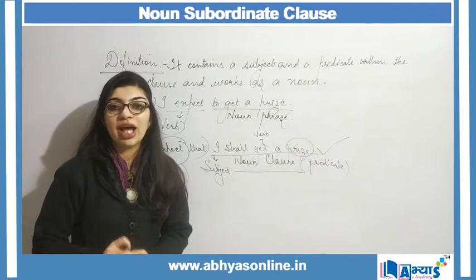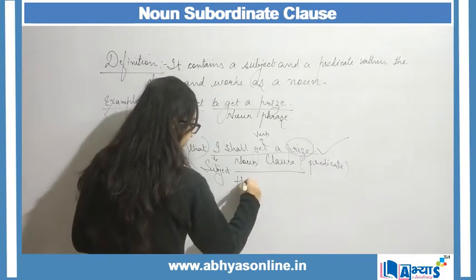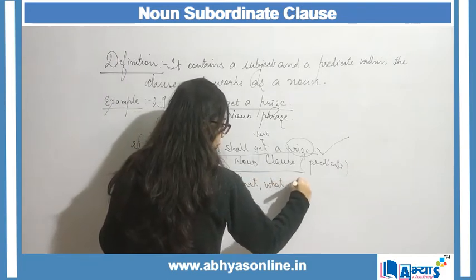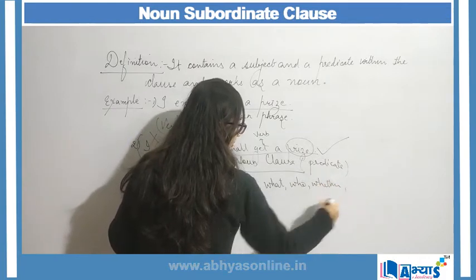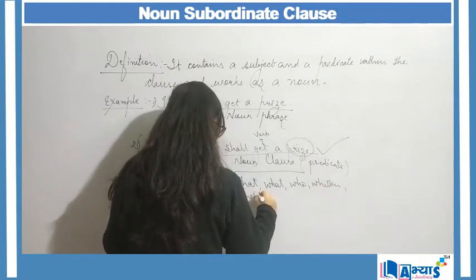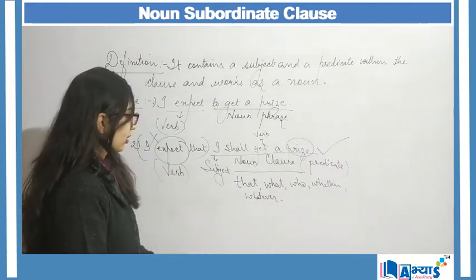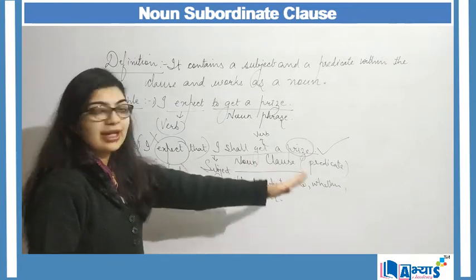Remember that a noun clause will always have that, what, who, whether, whatever, etc. Like I say, I expect that I shall get a prize.